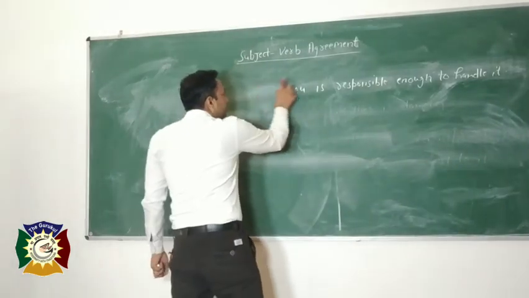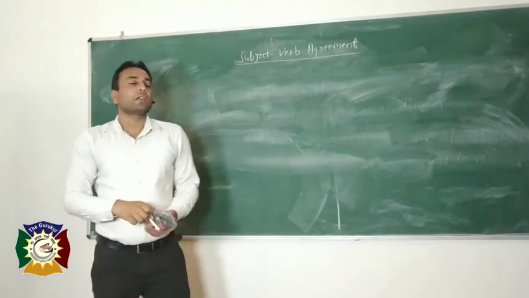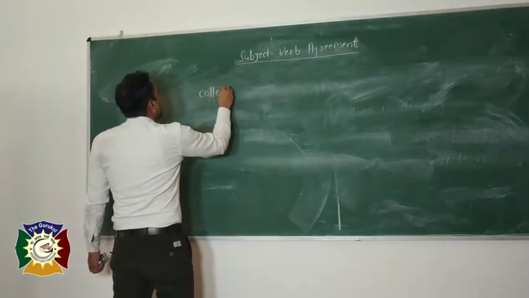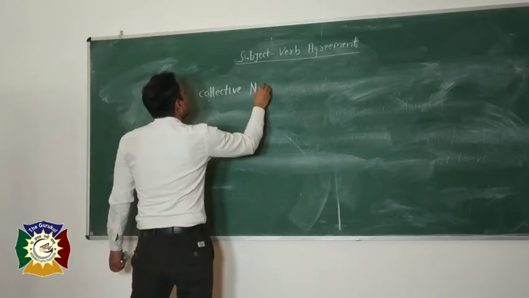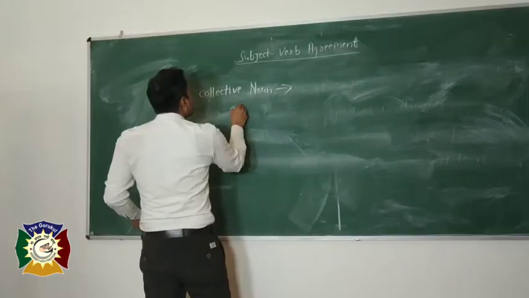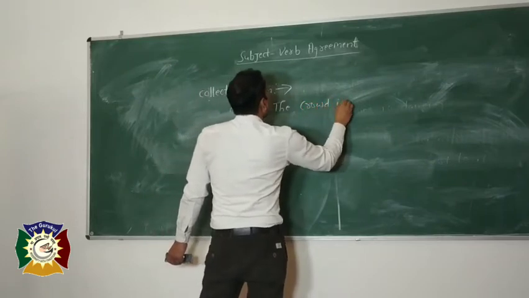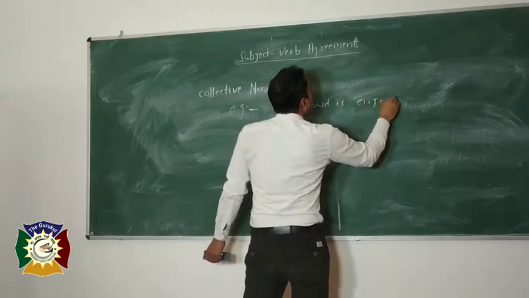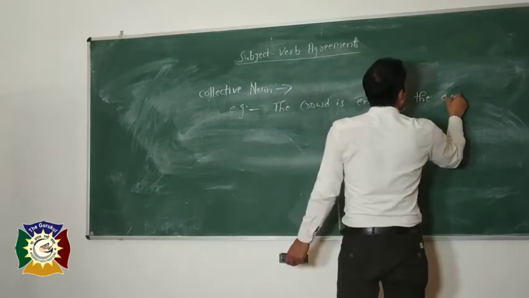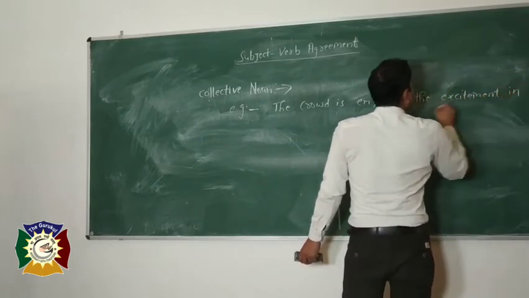Now we will discuss the rules of collective nouns. The first example of a collective noun is like the crowd is enjoying the excitement in the game.